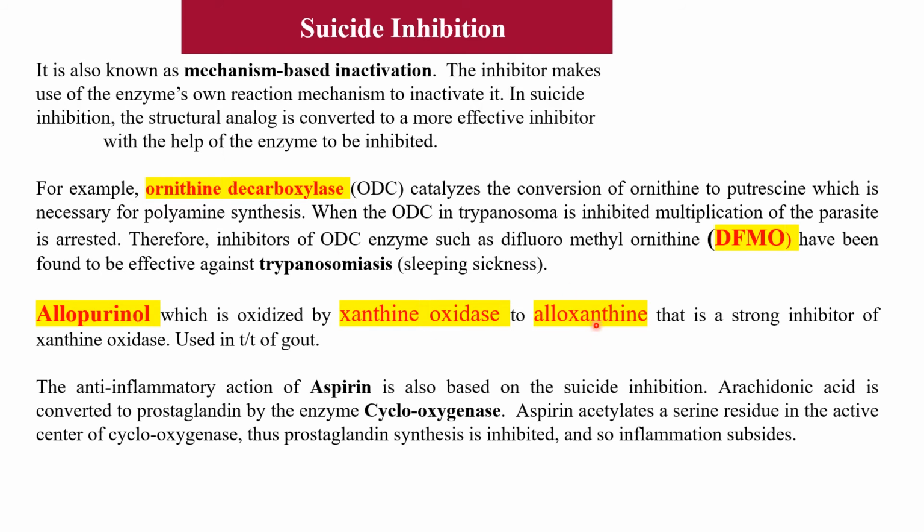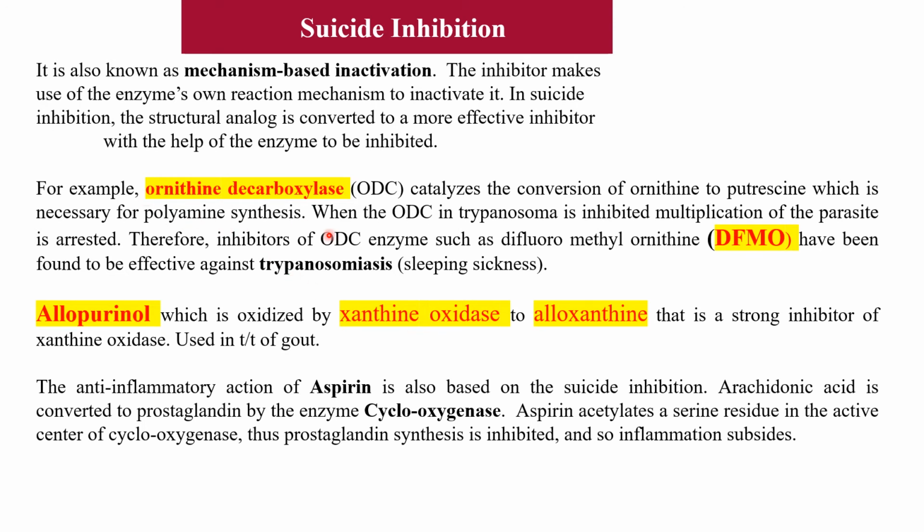Alloxanthine is a more potent inhibitor of xanthine oxidase. Therefore, allopurinol is used in the treatment of gout. So the enzyme carries out its own suicide. Therefore, it is called suicide inhibition.